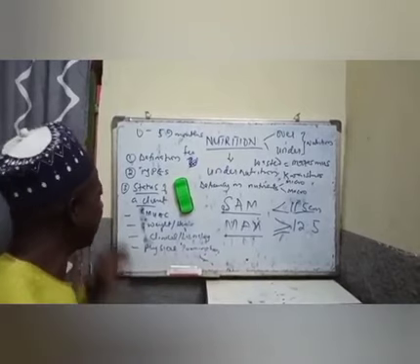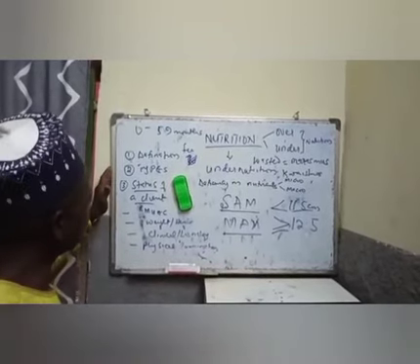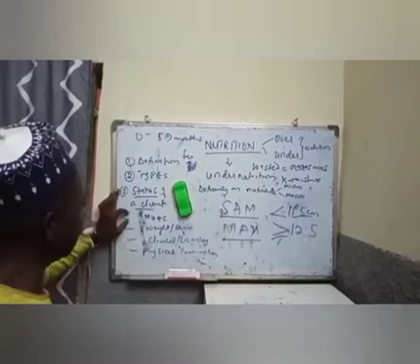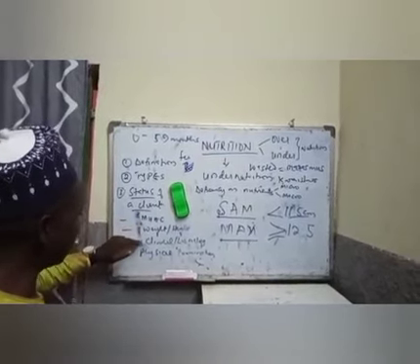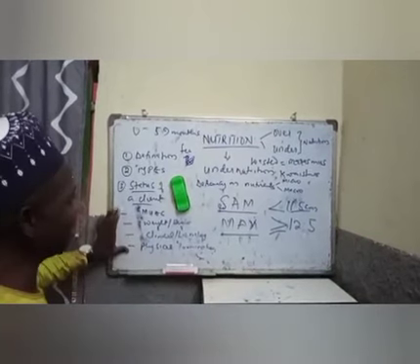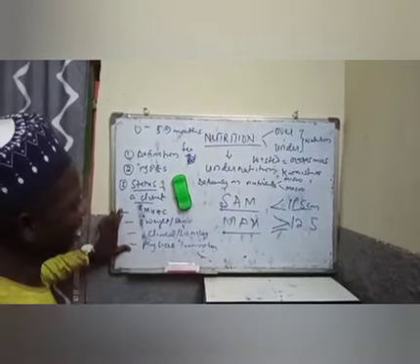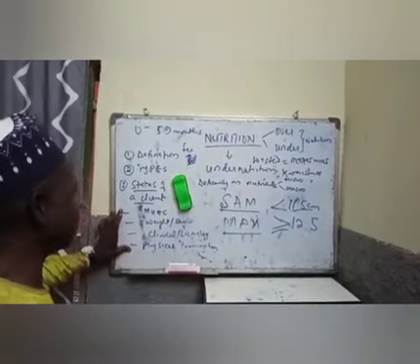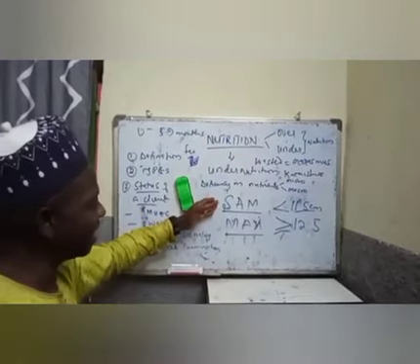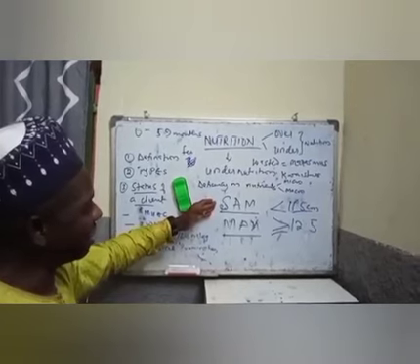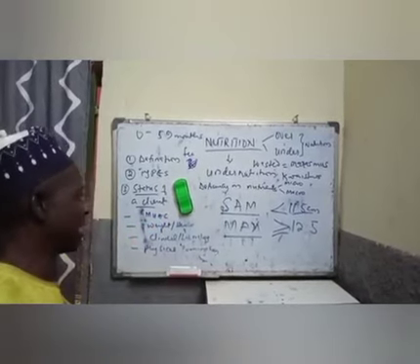Well, in our next lecture, we have to take these indices of measurements, the MUAC, the weight, the clinical, laboratory, and the physical examination. We have to take them one after the other and do a comprehensive analysis of each so that we can determine if a child is severely acutely malnourished or moderately acutely malnourished.